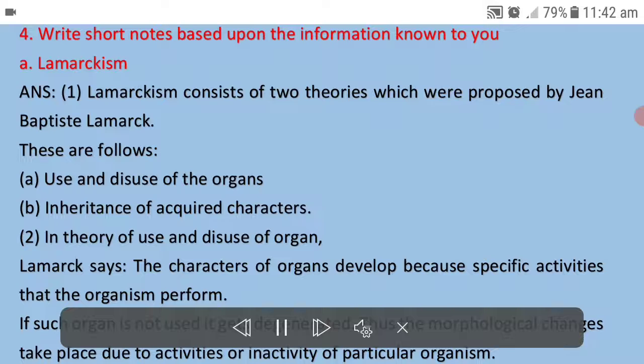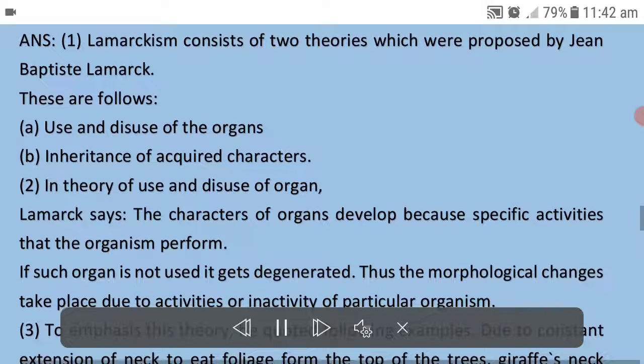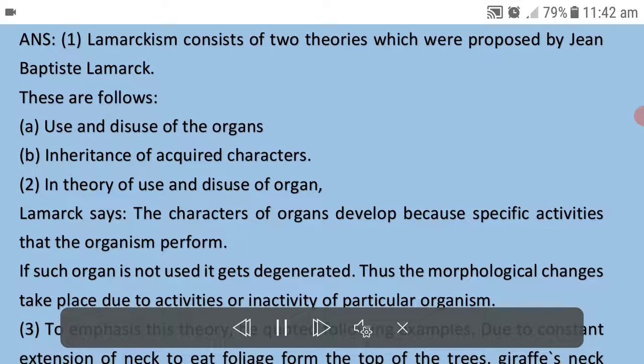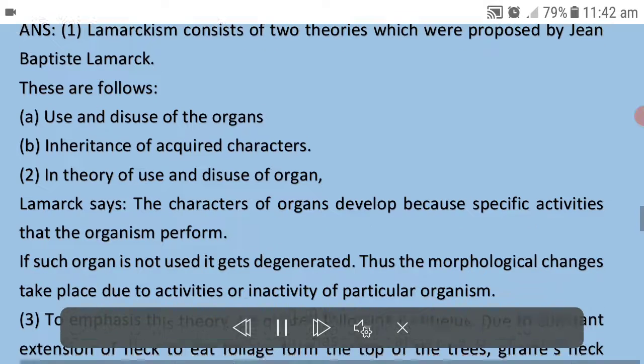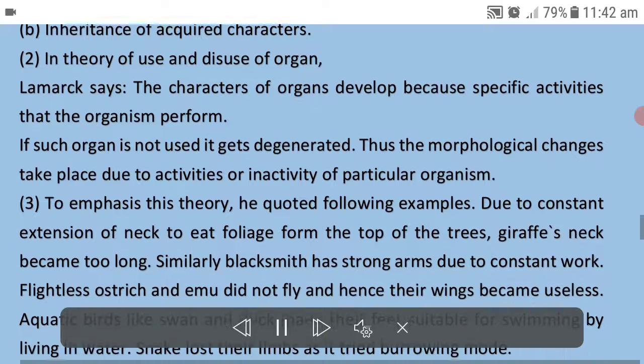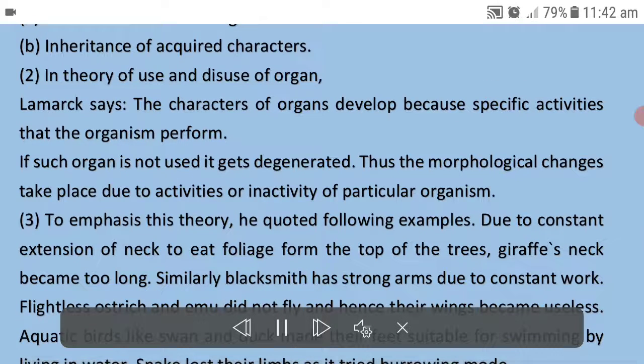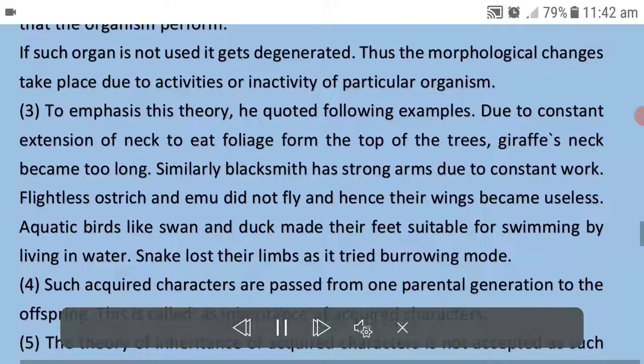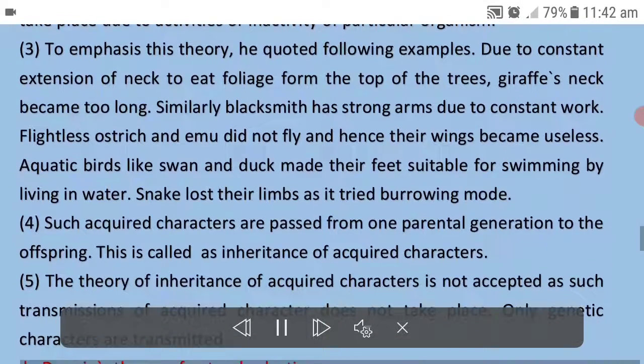2. In theory of use and disuse of organs, Lamarck says, the characters of organs develop because of specific activities that the organism performs. If such an organ is not used, it gets degenerated. Thus the morphological changes take place due to activities or inactivity of particular organs. 3. To emphasize this theory, he quoted following examples.